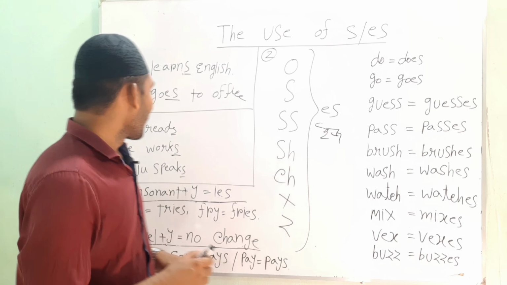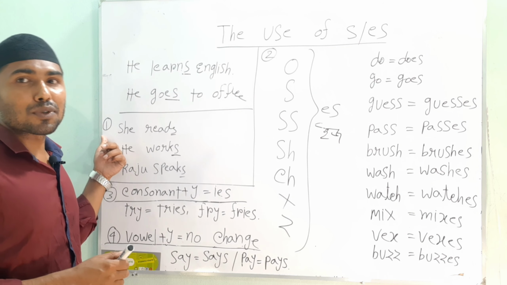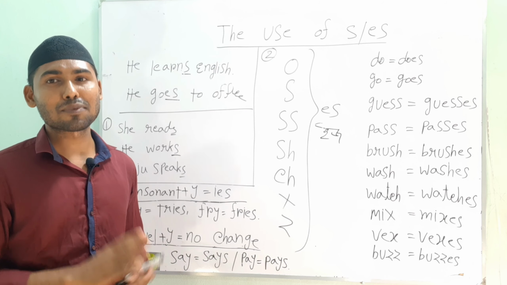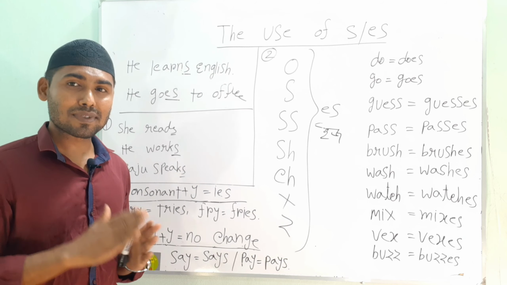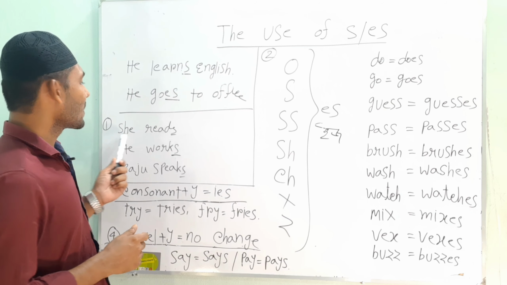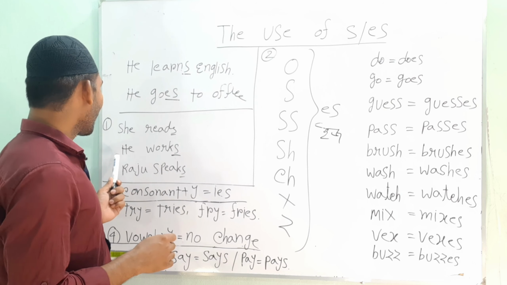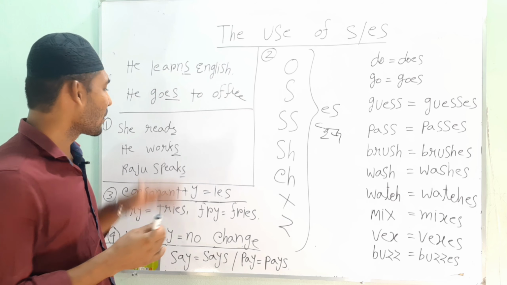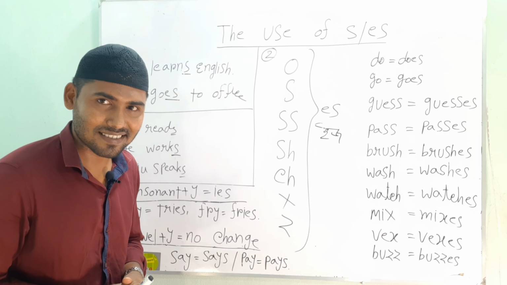The first part is that most of the time the verb takes s simply. Suppose she reads, he walks, Raju speaks. All the verbs have taken s here, right?